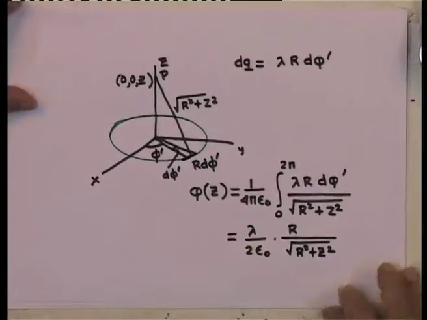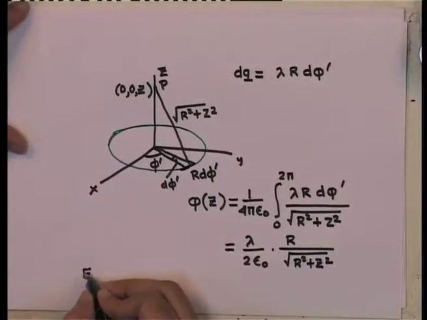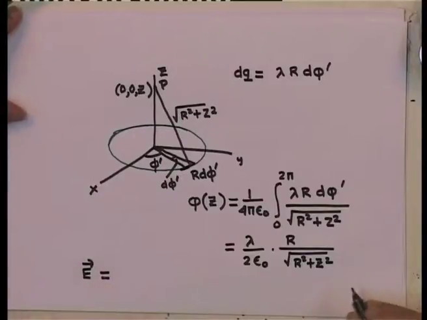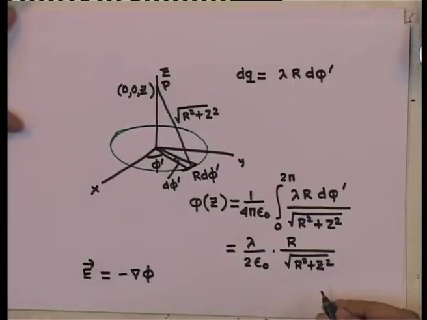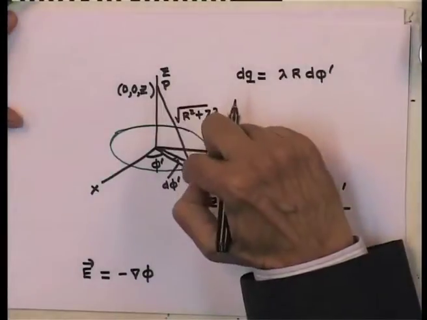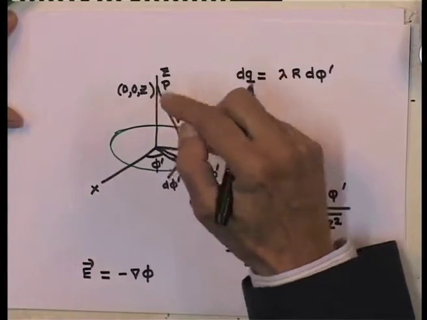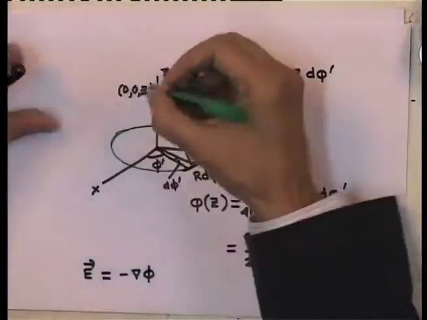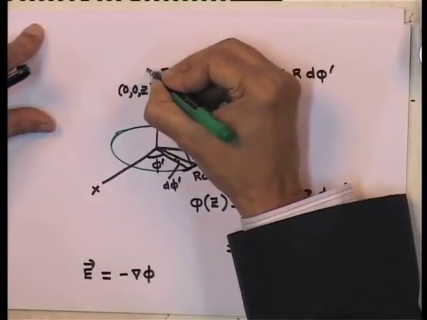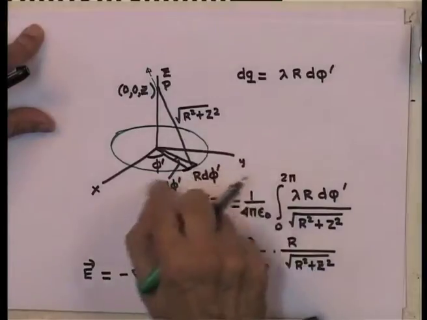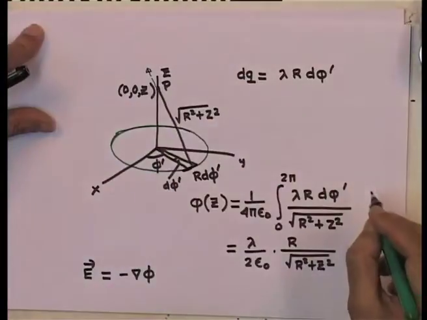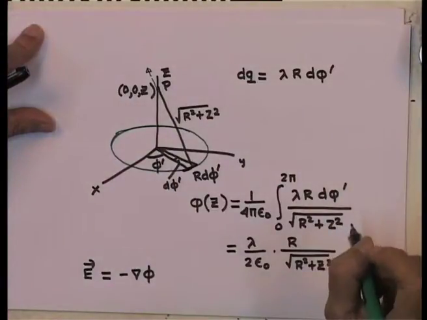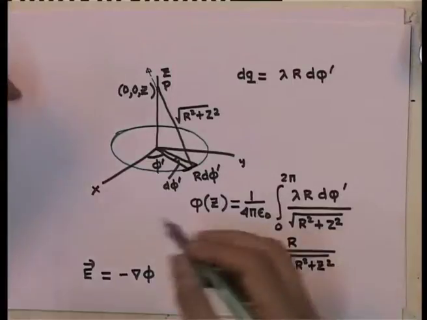So, this is the potential, and the corresponding electric field is minus gradient of phi. By symmetry, the electric field obviously is along the z direction. If you look at the field due to this element, it is directed along the extension of this line, but as I go along, by symmetry, the components perpendicular to the z axis will cancel, and I will be left with only an electric field component along the z direction.